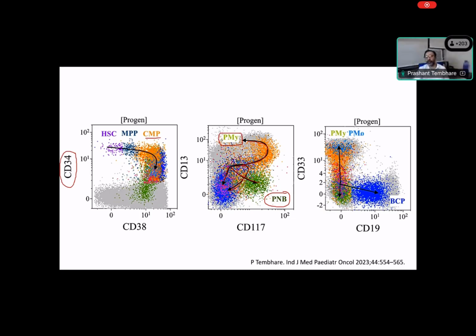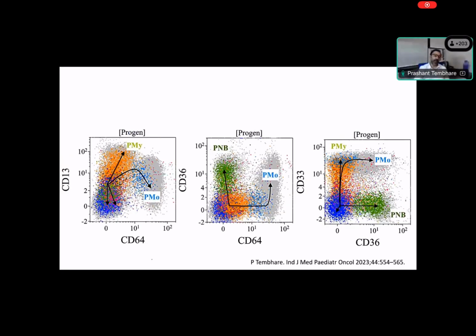The same way, by using CD13, you can also see CD33 is expressed in both granulocytic and monocytic series. So clearly there is a maturation pattern from here to here. The same way, in the lymphoid population, it is losing CD33. So using a combination of commonly used markers, we can differentiate maturation patterns among the progenitors. This is a combination of CD13 and CD64. As I mentioned, CD13 is lost and CD64 gained in monocytic series. The same way, CD116 and CD64 are gained in monocytic series. You can see CD64 is gained, and at a later stage of monocytic series, CD36 is also gained. So you can see CD36 is coming positive in this gray population, which includes monocytic series.